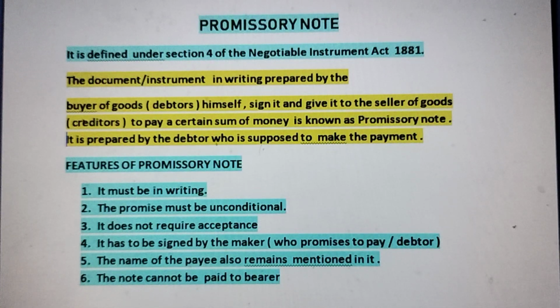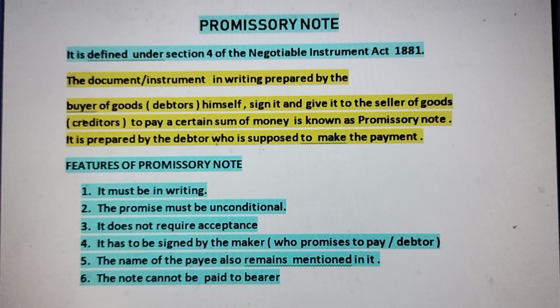Today we are going to learn the meaning and features of promissory note. We have already discussed the meaning, features and different items related to bills of exchange.